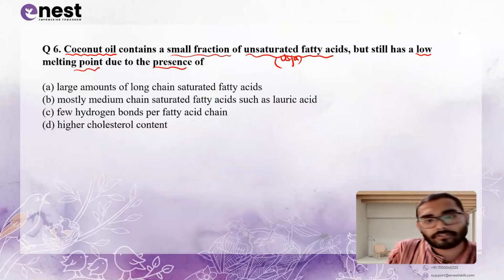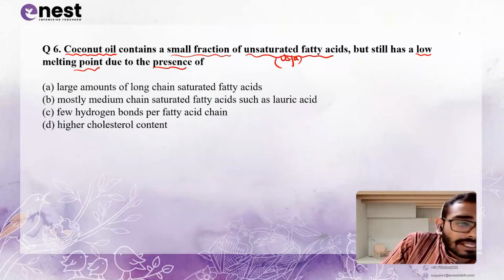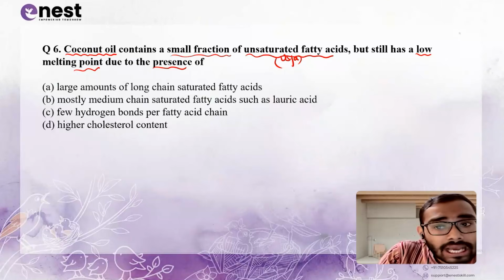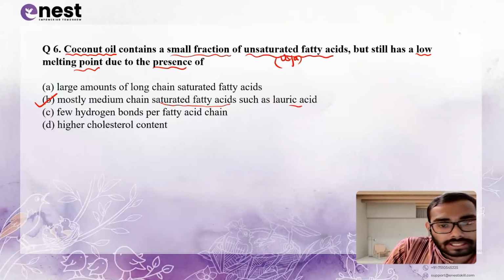Out of all the oils, coconut oil is the exception, which has mostly medium chain saturated fatty acids. Please remember why coconut oil has a low melting point: because it has mostly medium chain saturated fatty acids such as lauric acid.